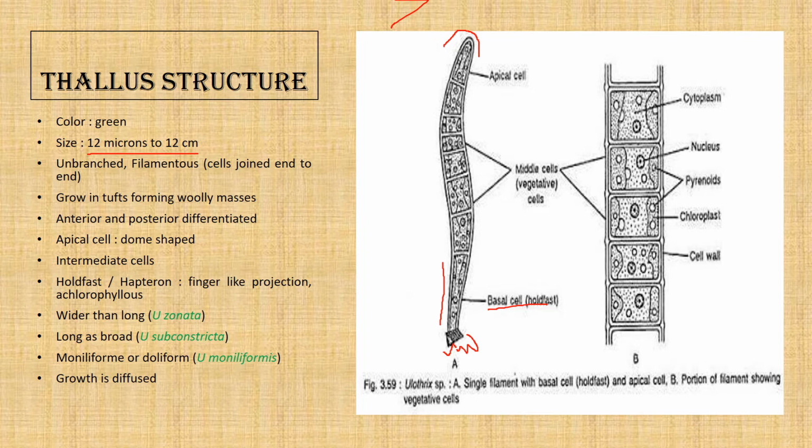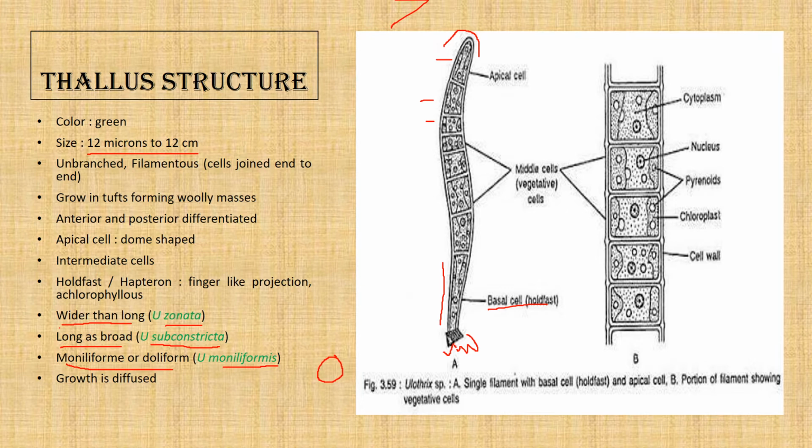Now the intermediate cells are of three shapes. In some species like Eulothrix zonata, they are much wider than their length, and sometimes they are much longer than their width or breadth, as in Eulothrix subconstricta, or they can be moniliform, that is bead-like, as in Eulothrix moniliformis. Now in Eulothrix, growth is not only limited to the apical cell but also occurs in the intermediate cells. So this is about the thallus structure.